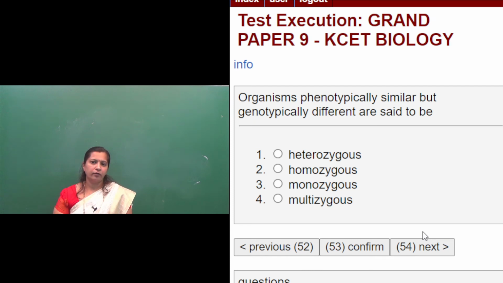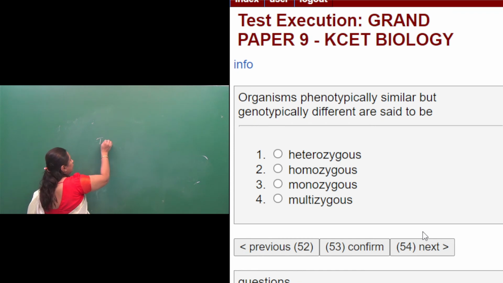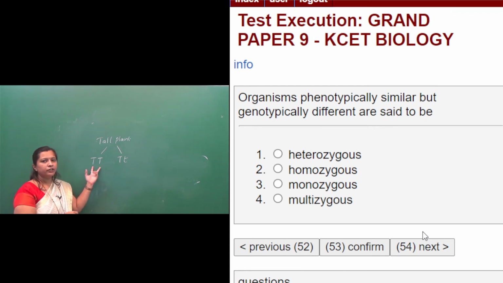Suppose we take the example of a tall plant. This tall plant may have the genotype capital T capital T, or it may have the genotype capital T small t. A condition in which the two identical alleles of a gene are on a homologous chromosome is said to be homozygous. This is called the homozygous condition.